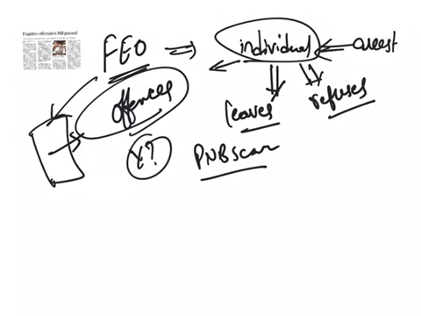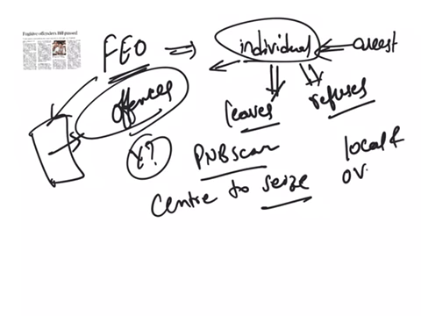Now, when this bill becomes a law, it will empower the center to seize both the local and overseas assets of alleged offenders like Vijay Mallya and Nirav Modi, who chose not to return to India to face the law even after these arrest warrants were issued.